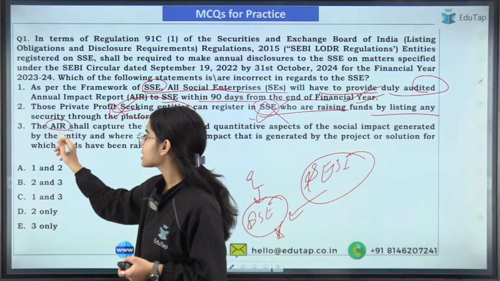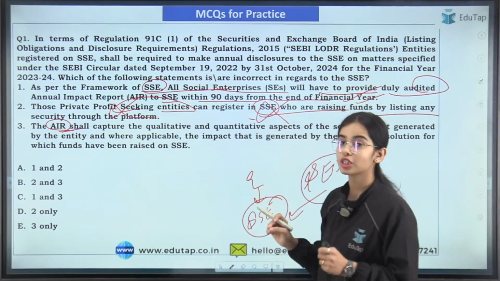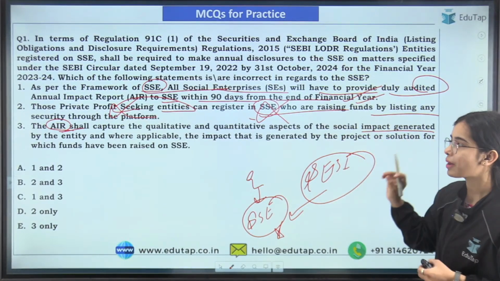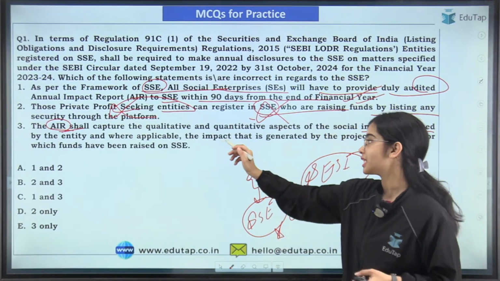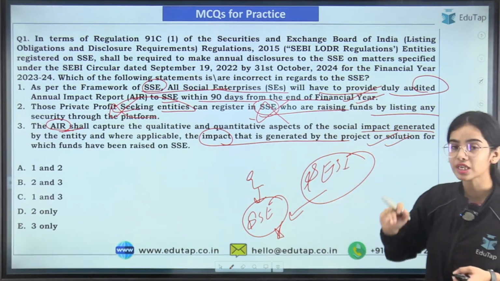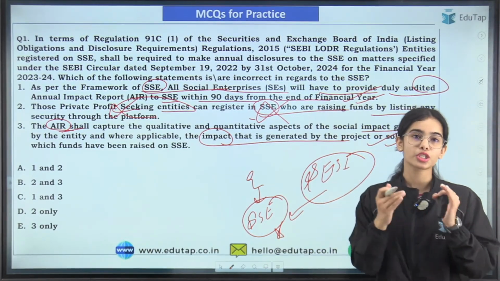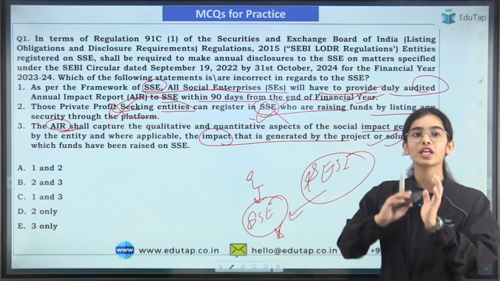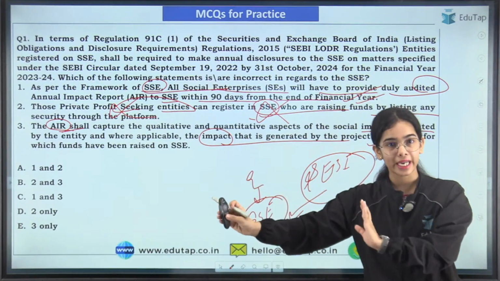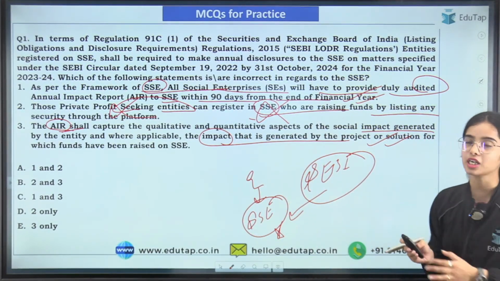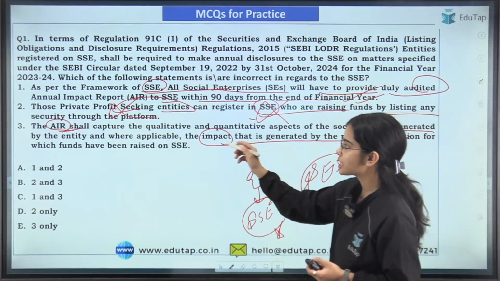The AIR, that is the annual impact report, shall capture the qualitative and quantitative aspects of the social impact generated by the entity where applicable, and the impact generated by the project or solution for which the funds have been raised. Through the Social Stock Exchange, funds have been raised by not-for-profit organizations for investment in particular areas such as education and women empowerment. So what impact has been generated has to be shown. This statement is also correct.